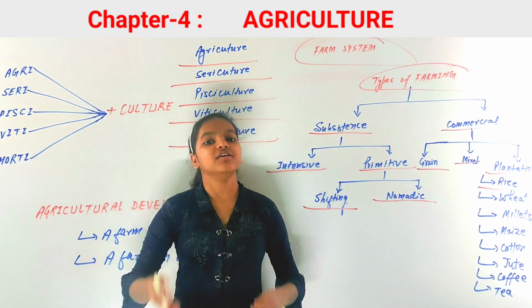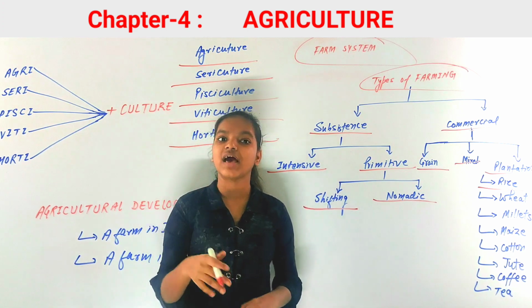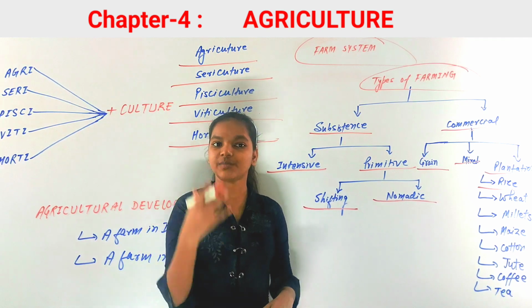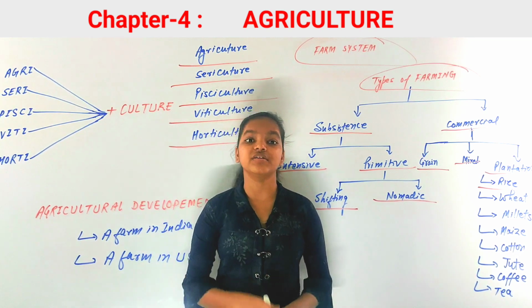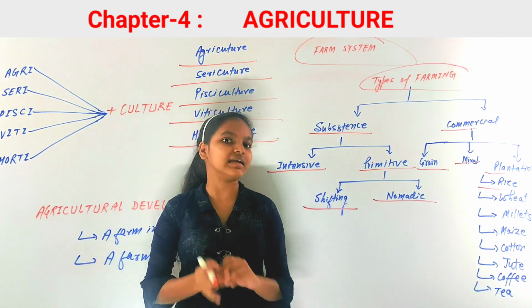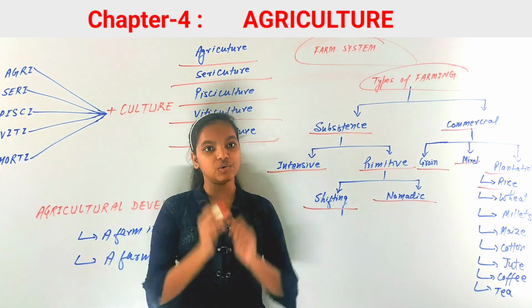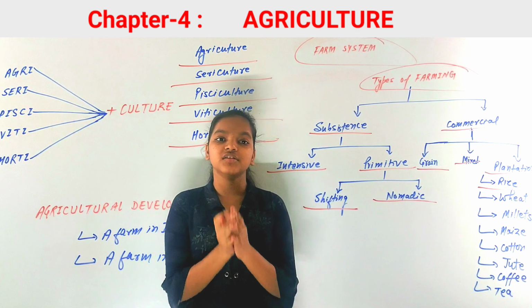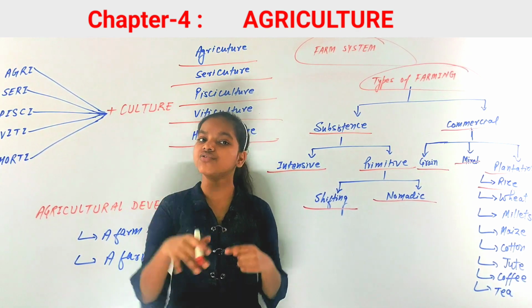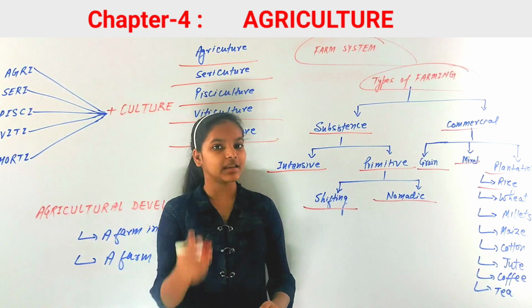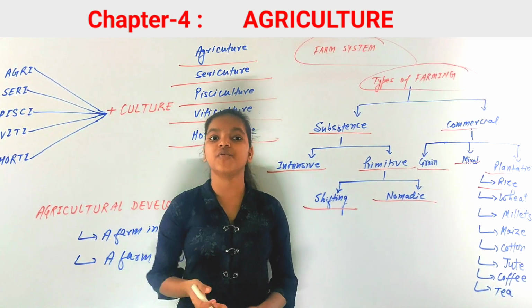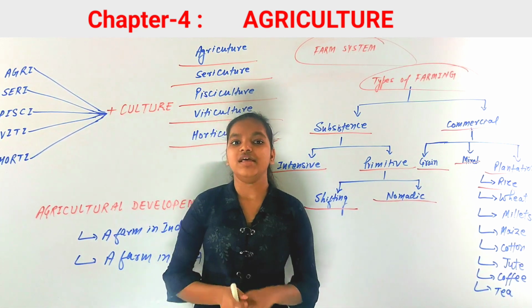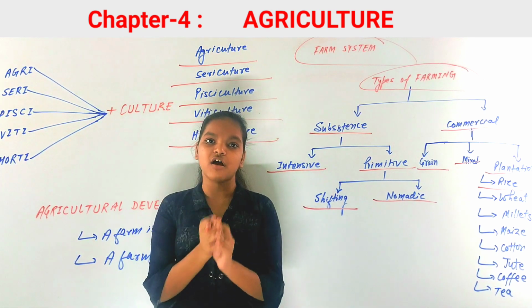And for rice, the major producers are China, followed by India, and there are many more countries like Japan, Sri Lanka, and Egypt as well. Now you might be thinking that Egypt is a very dry country, but the longest river of the world, the Nile, is in Egypt. So Egypt is also one of the countries that produce rice. So for rice, high temperature, high humidity and high rainfall are needed. And in India it is also grown in a very large amount.